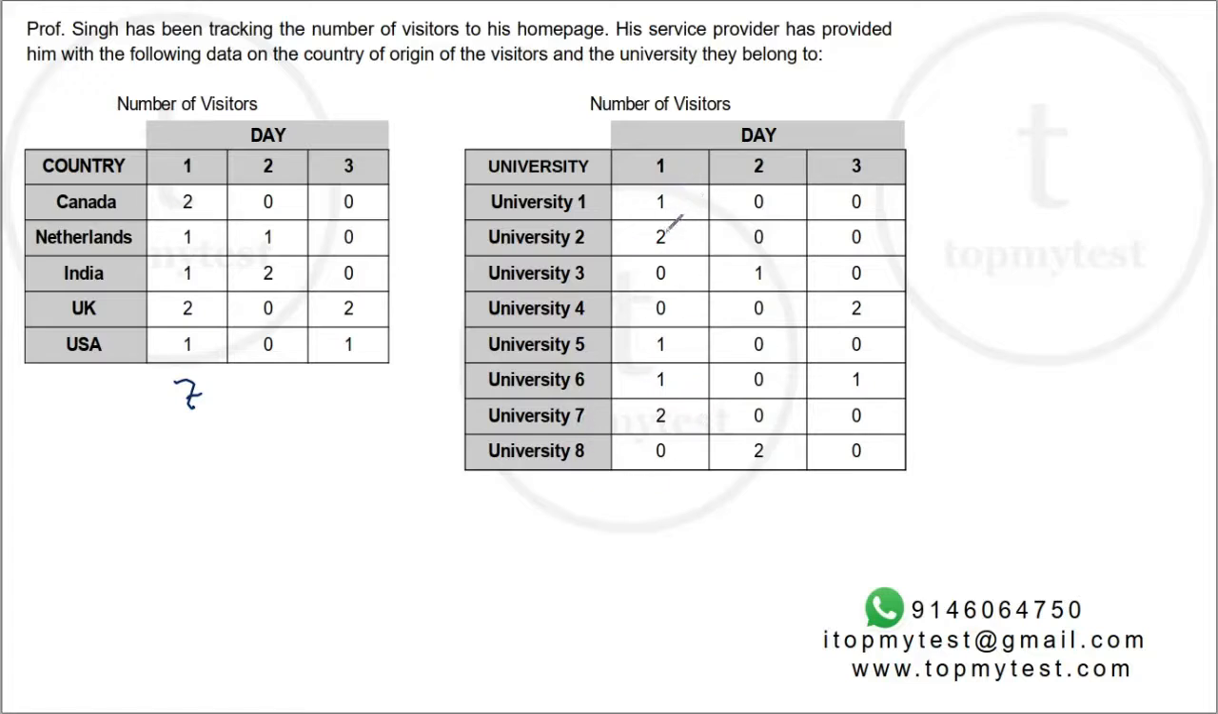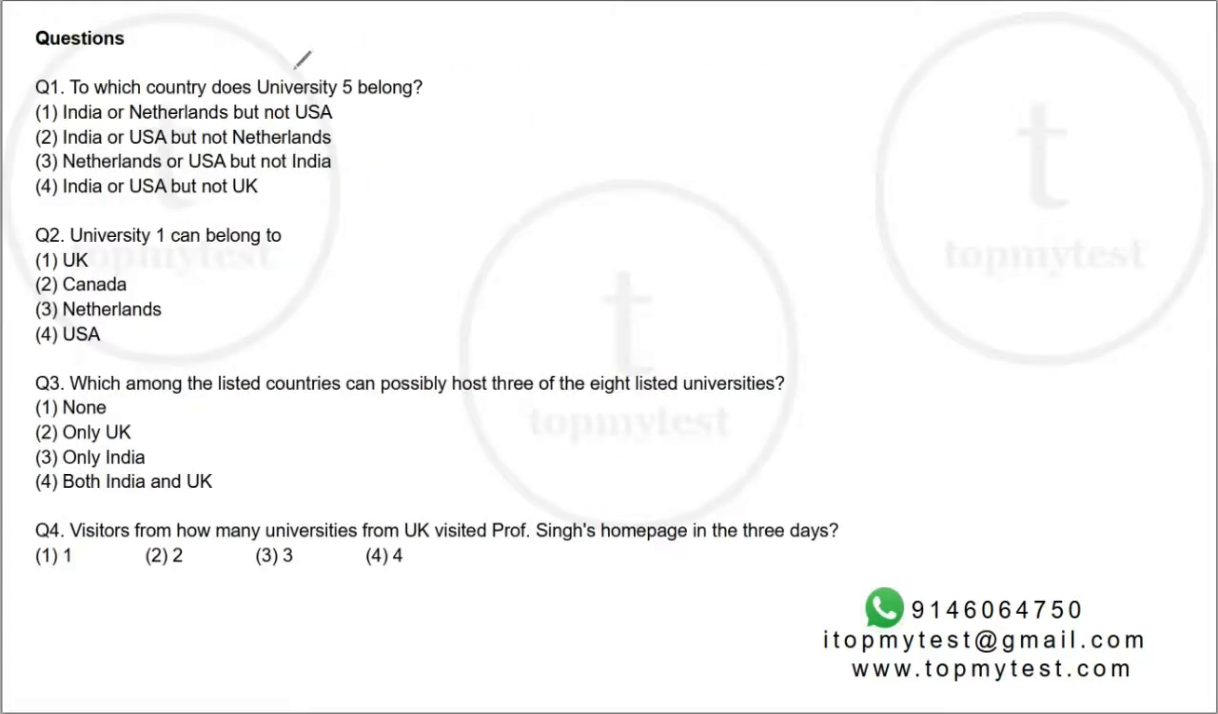So you'll have 3, 4, 5, and 7. So 7 visits here, 7 visits here. You can verify the others as well. This is 3 visits. This is 1 and 2, 3 visits. Similarly, this is 3 visits. This is 3 visits. So this is distribution by country. The second table is distribution by which university they belong to. If you look at the questions, they all ask you which country does University 5 belong to.